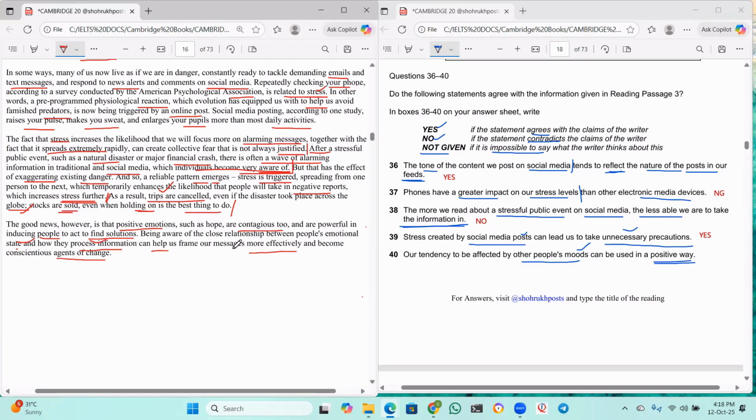It can help us frame our messages more effectively and become conscientious agents of change. Yes, this is the positive way. I think this is also clearly matching with what is given in the paragraph. So my answer would be yes. Okay, guys, this last paragraph and this one, they are the same in a way.